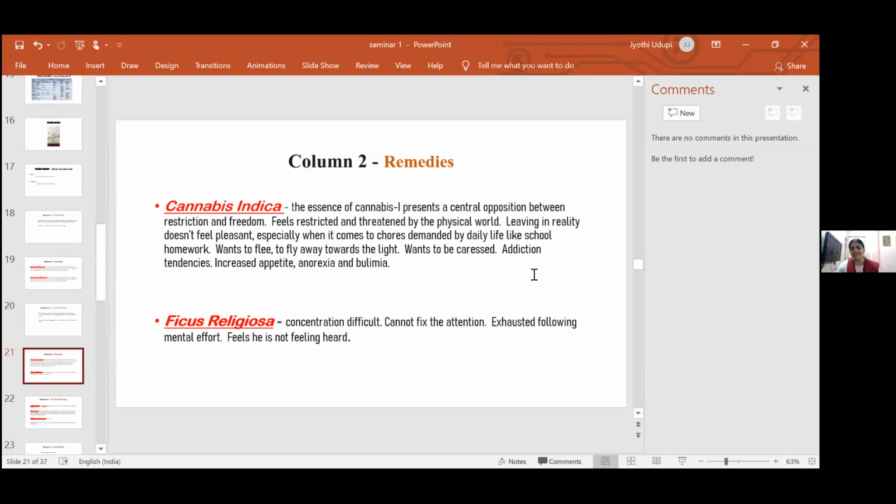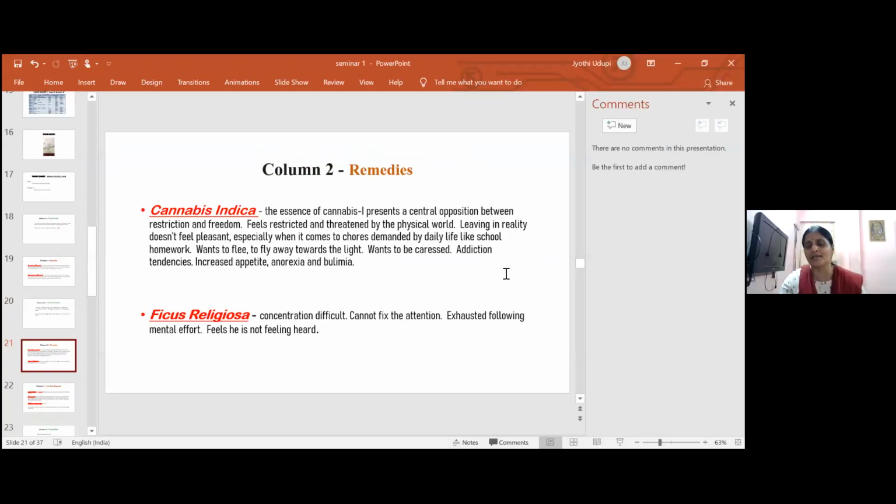Again, I recently had a child. They brought him saying that he is not concentrating in school. He's very lazy. So many tuitions, it is not useful. 1 hour he will really study. When asked to write, he doesn't write anything.